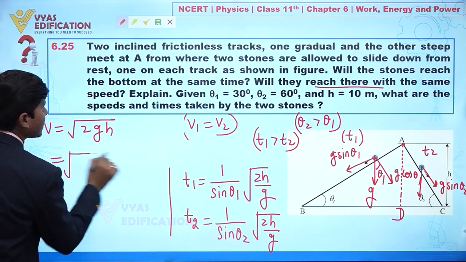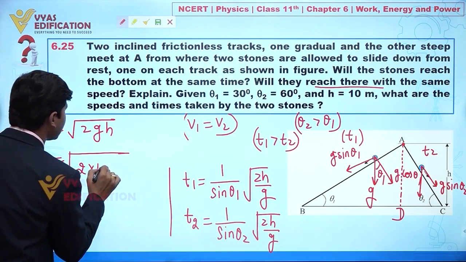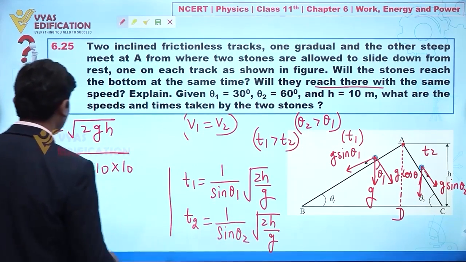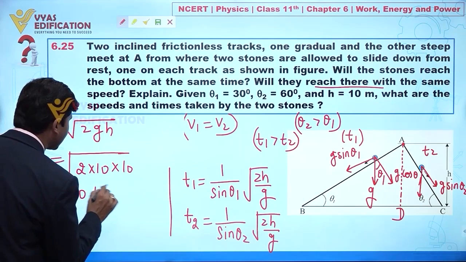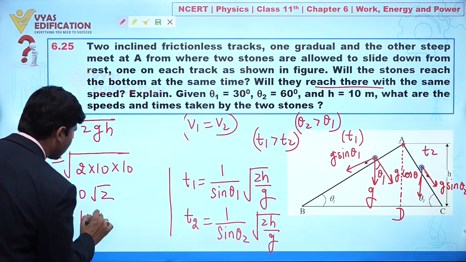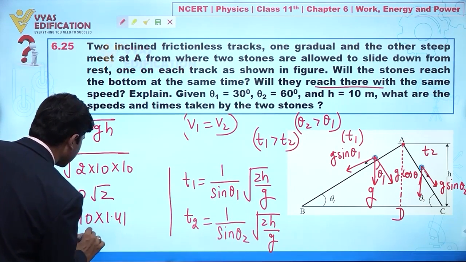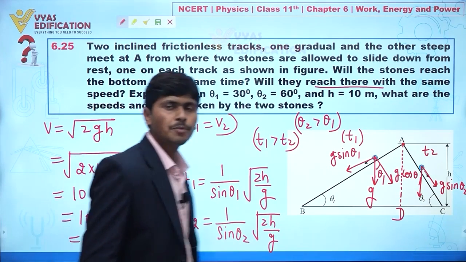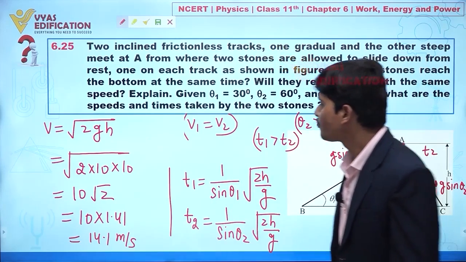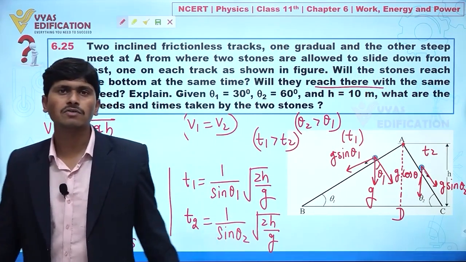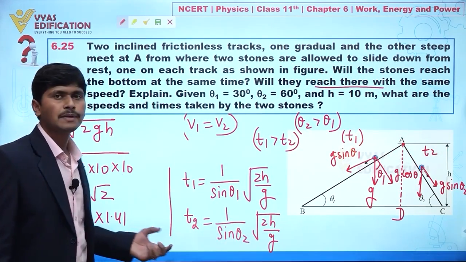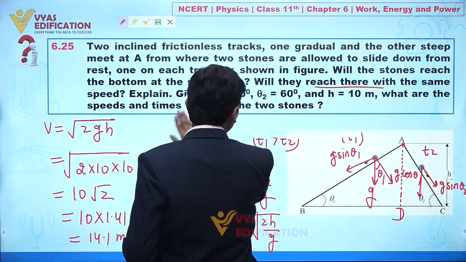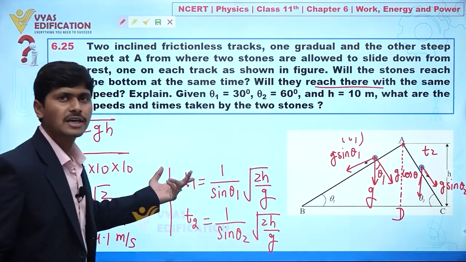Clear? I am taking the value of g as 10. H value is also given, this is 10. So from here this is given by 10 under root 2, or 10 multiply 1.41. So I can say this is 14.1 meter per second. Clear? So both stones reach the ground with the speed 14.1 meter per second. Clear to everyone?